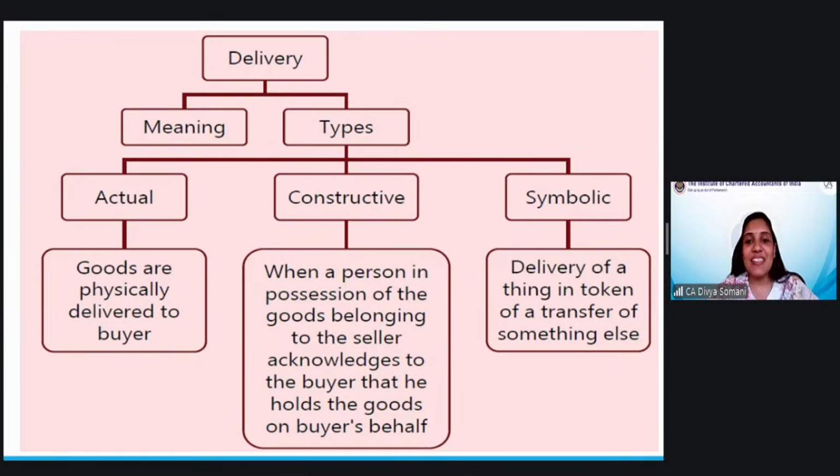So who is the buyer? Basically, because in constructive delivery, the rule is the ownership has already passed to the buyer. Though the delivery you do not see, for the sale to happen, it is not that only actual delivery has to be there. Even sale can happen by constructive delivery. It may happen by symbolic delivery also. So all the three deliveries are valid to have a contract of sale.